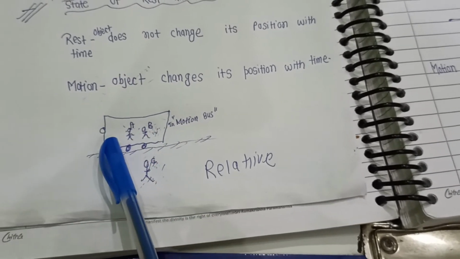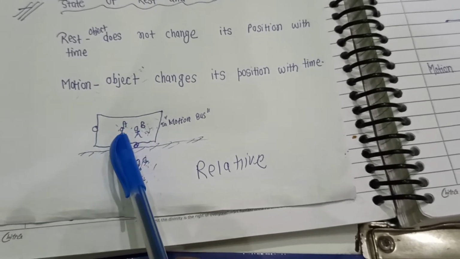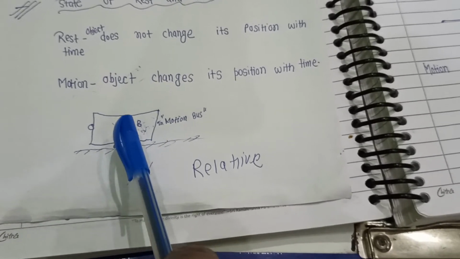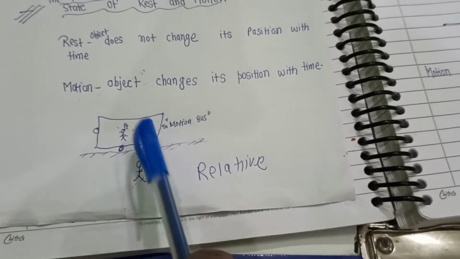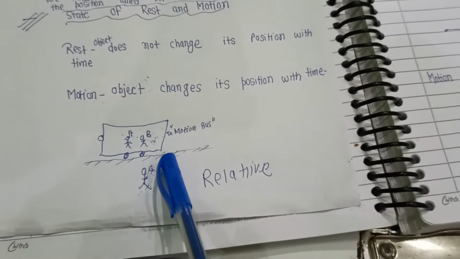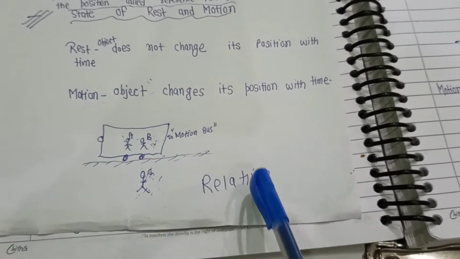But for A, B is not moving because for A, B is not changing position. So for A, B is at rest. But for C, this person B is in motion. So we can say that the terms rest and motion are totally relative terms.